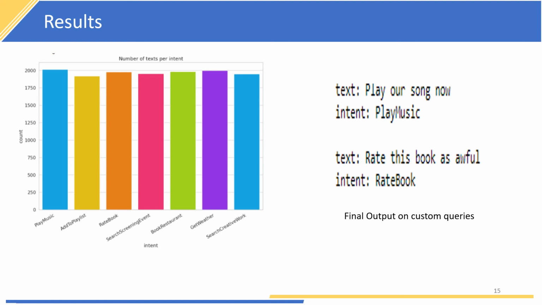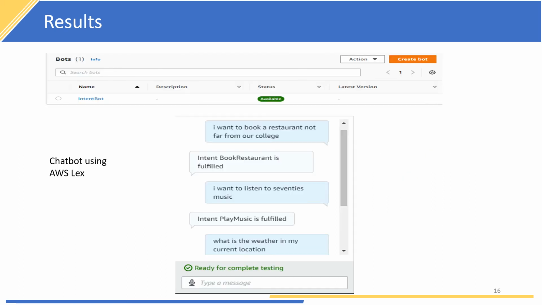This is the visualization of our data, and you can see that there are 7 intents, and the number of samples per intent is represented on the y-axis. The second figure shows the final output we obtained on custom queries. Like if we give the text play our song, its intent will be play music. So this model also works well on custom sentences. This is the chatbot I made, called intent bot, in AWS. In the textbox you can type a message. If I write a query like I want to book a restaurant, the bot will reply with book restaurant as the intent.